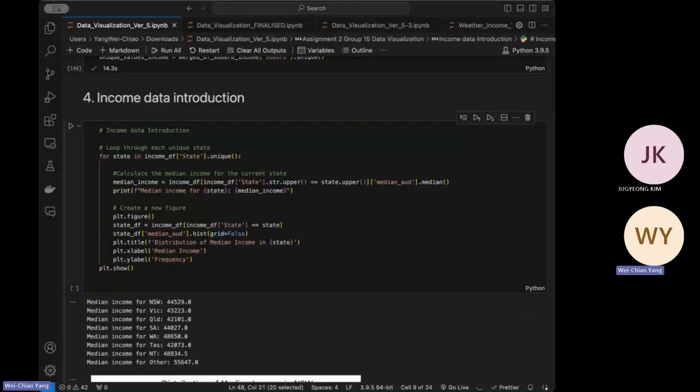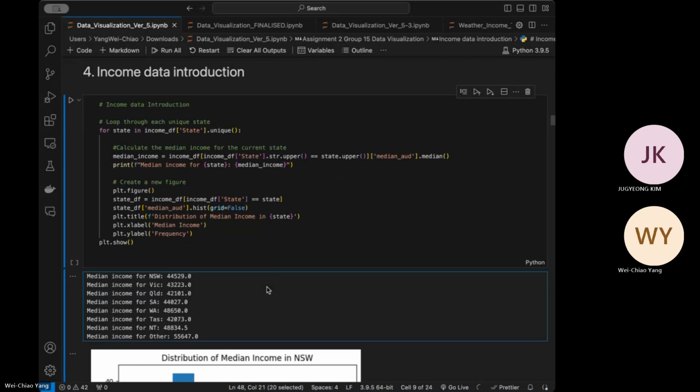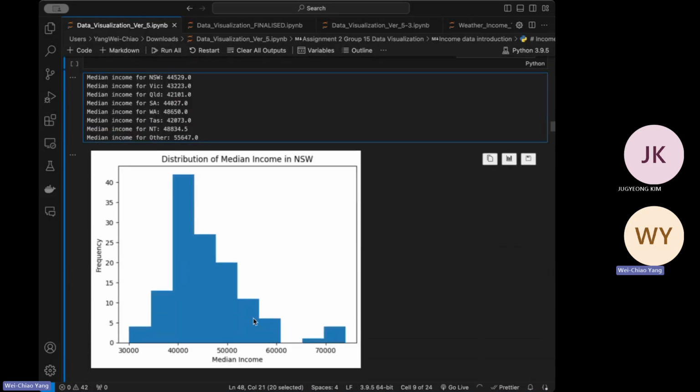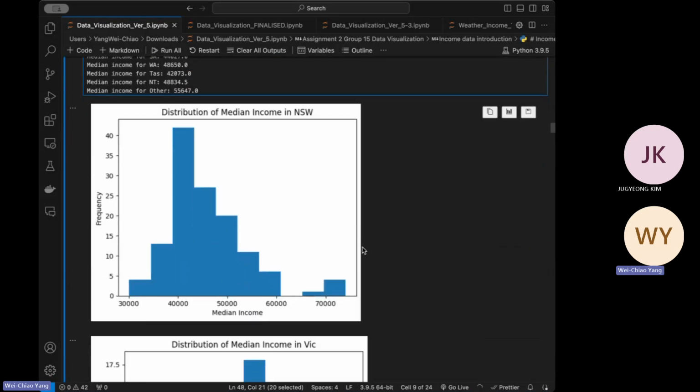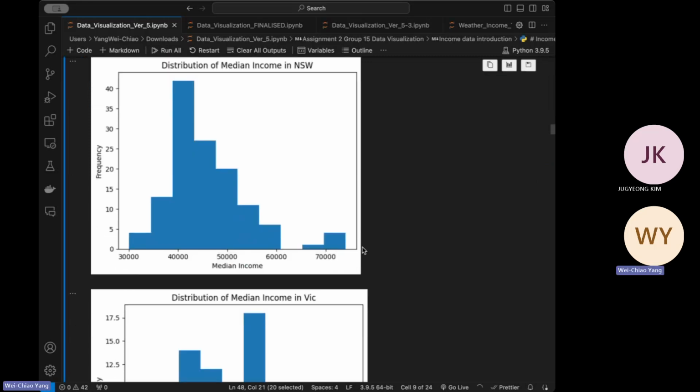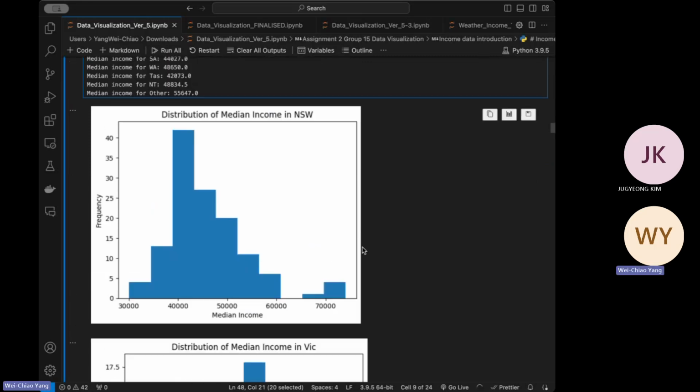we pre-process it by extracting the columns we need. It is between 2015 and 2016. We're focusing on the median income in each suburb. And from this page, you can see I generated the distribution between each state.